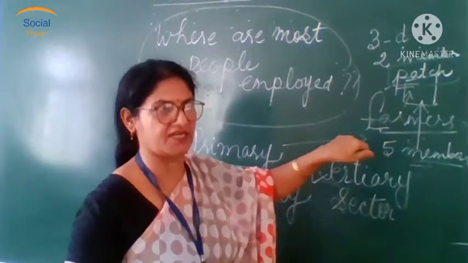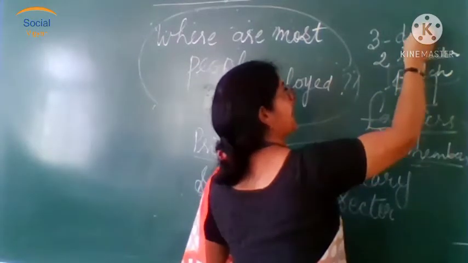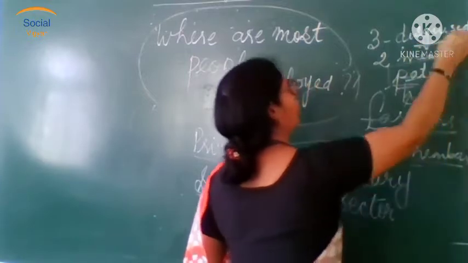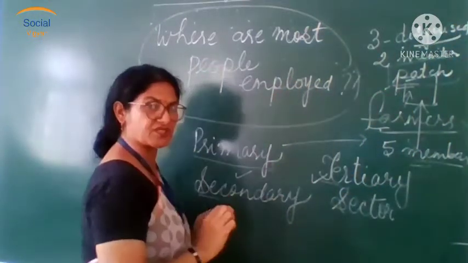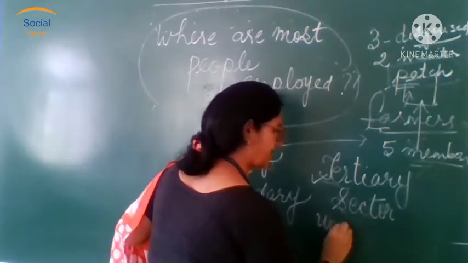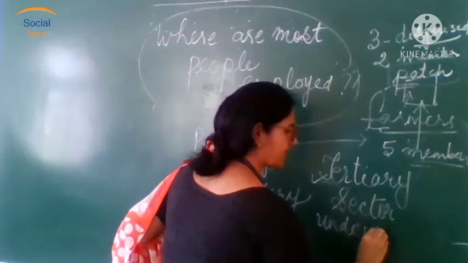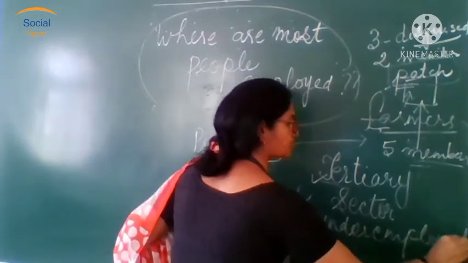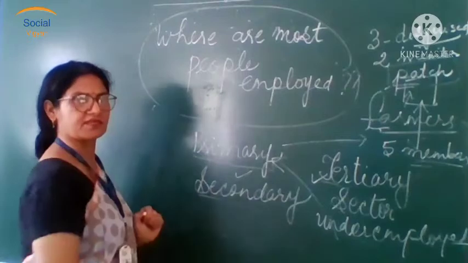Even so, this situation is termed disguised unemployment, or underemployment. This underemployed condition is seen mostly in the primary sector.